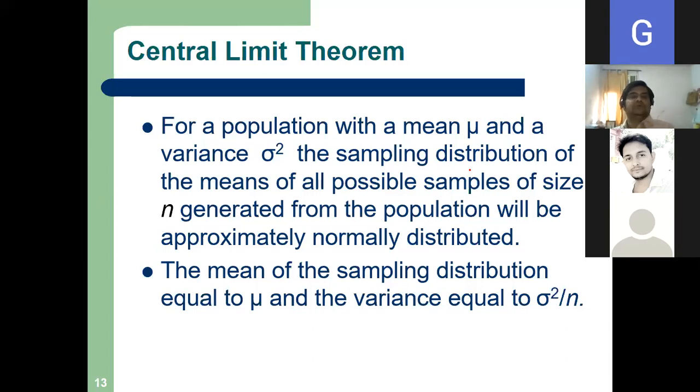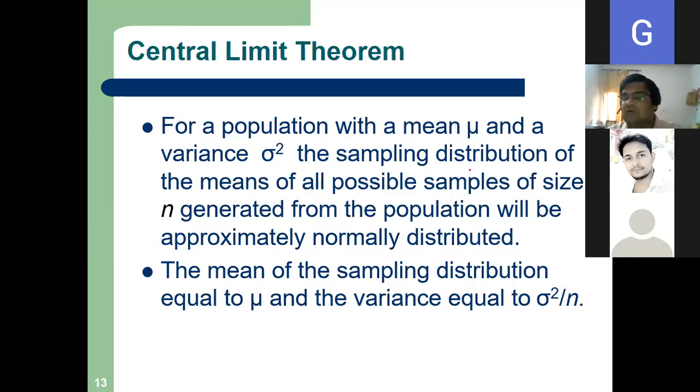So central limit theorem for a population with a mean, what does it say? The central limit theorem is very useful in statistics, right? It says that for a population with a mean mu and a variance sigma square, the sampling distribution of the means of all possible samples of size n generated from the population will be approximately normally distributed.